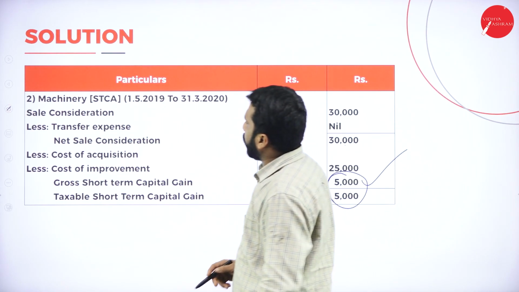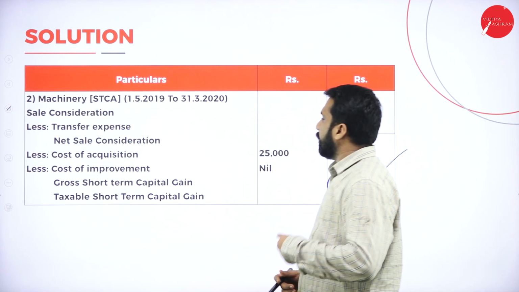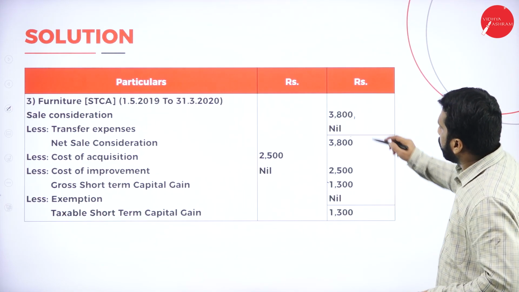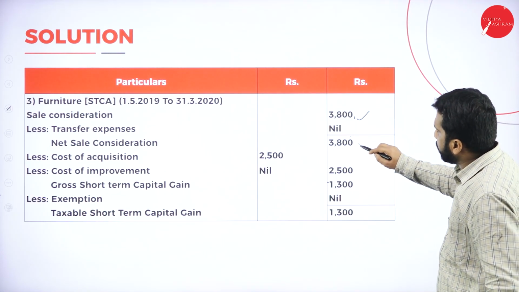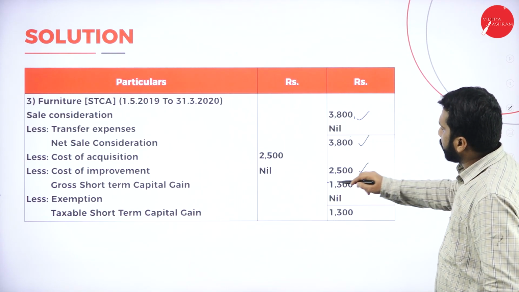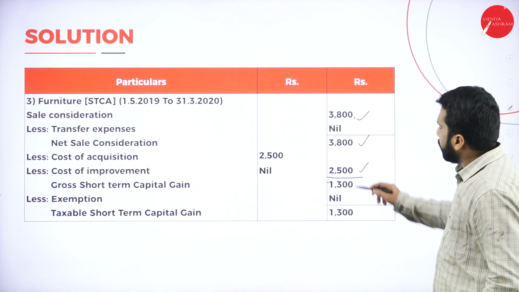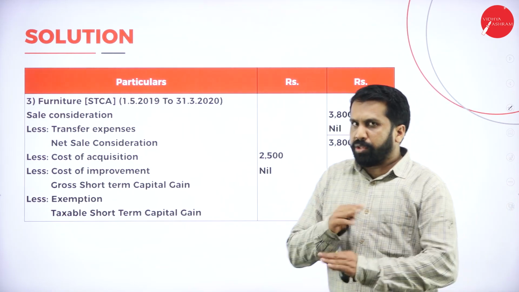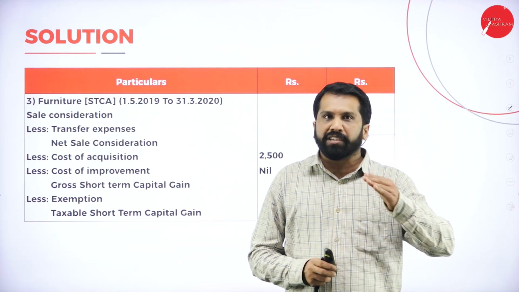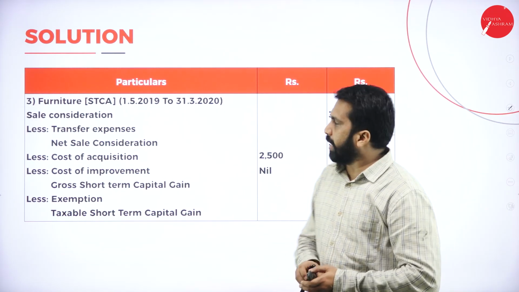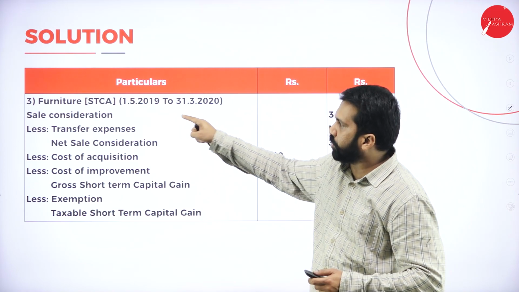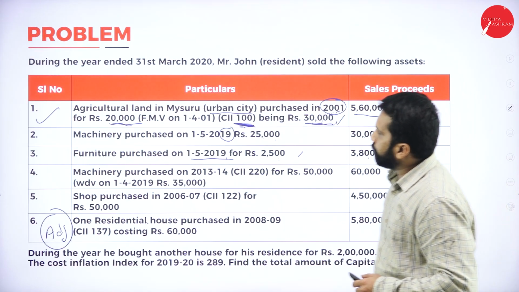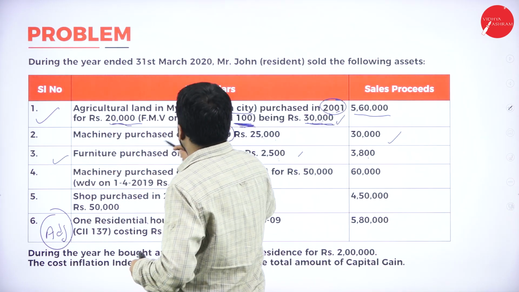So your next one is machinery they have taken. Later they have come back for furniture. I'll go to machinery first. Yes. 3,800. And 2,500 will be your purchase price. You get 1,300 as your capital gain. Hope you are clear. You can shuffle. You can go with the first one, then the third one, then the second one. But the heading must be clear there, whether it is furniture or machinery. Furniture is over. Machinery, this is over.